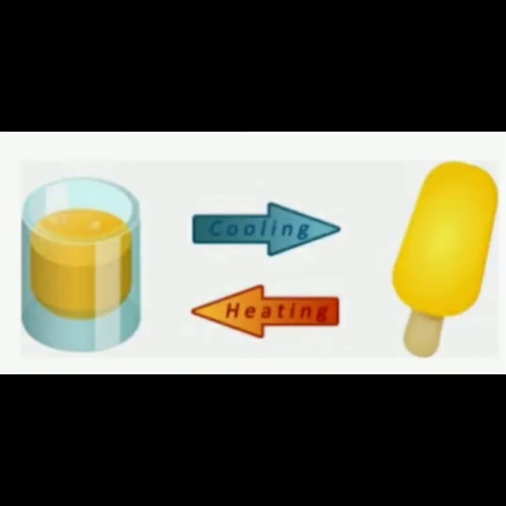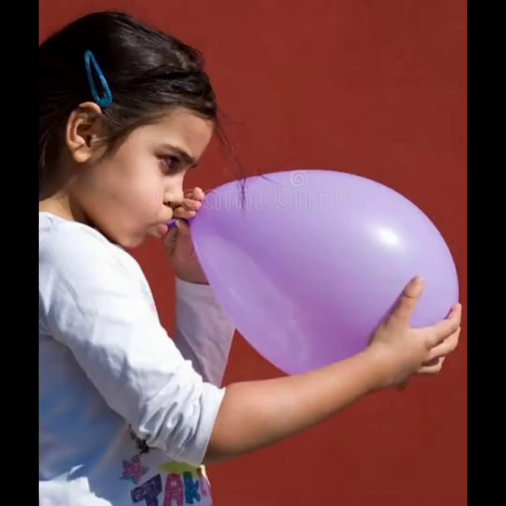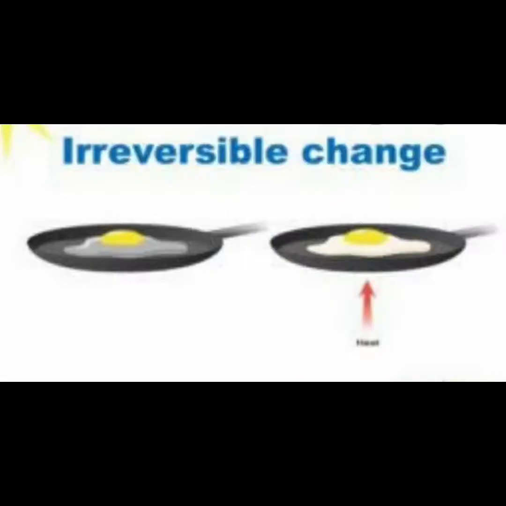What are reversible and irreversible changes? Reversible changes: the change which can be reversed. The materials can change back to how they were before. Irreversible change: the change which cannot be reversed. The materials cannot be changed back to how they were before.